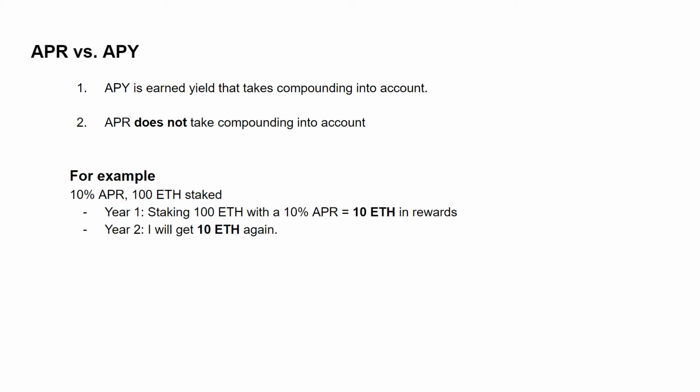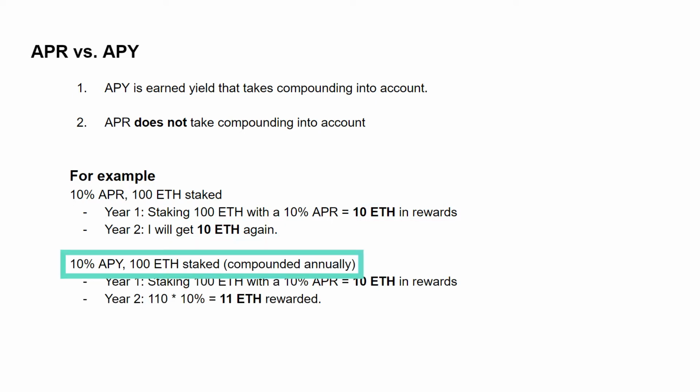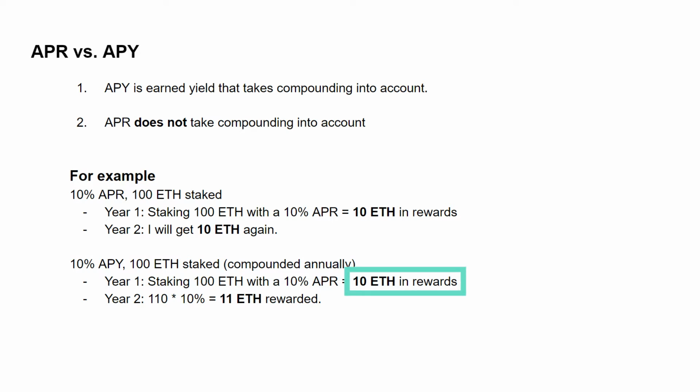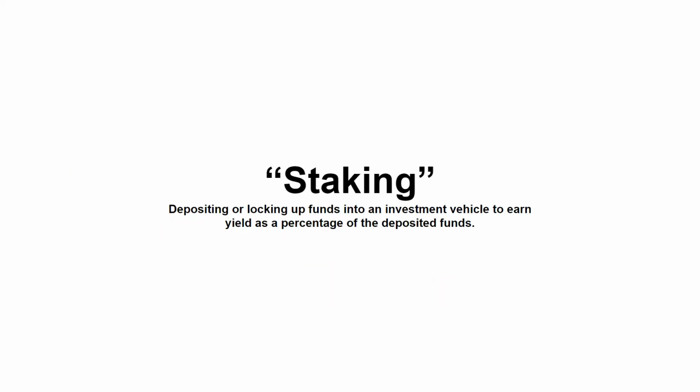For example, if I staked 100 ETH at 10% APR, after 1 year, I'll earn 10 ETH. And then after another year, I'll earn another 10 ETH. However, if I stake 100 ETH at 10% APY compounded annually, I'll earn 10 ETH after the first year and 11 ETH on the second year, since in the second year, the 10% is applied to the 110 ETH instead of 100. Okay, now that that's out of the way, let's talk about staking.